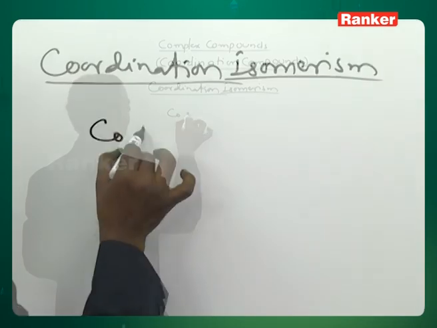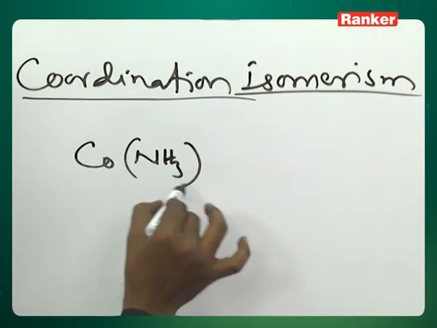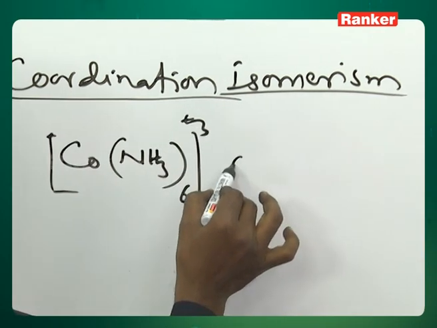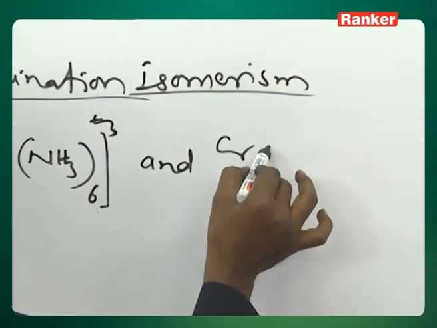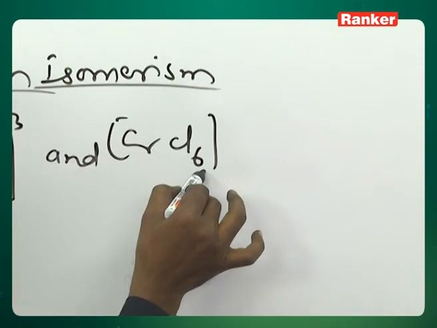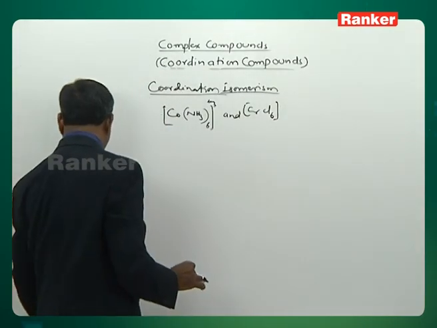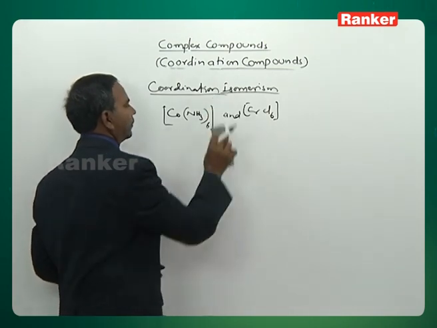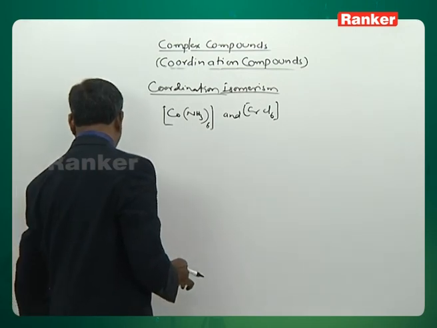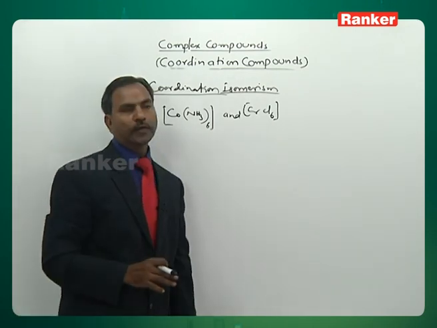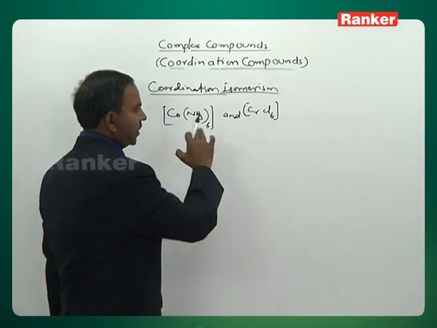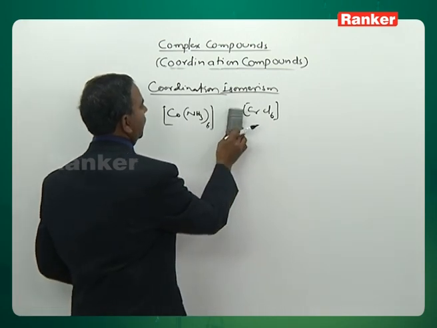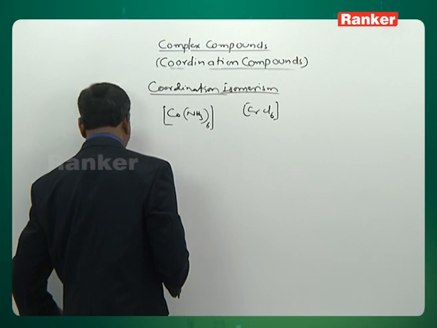Look, [Co(NH3)6] with plus 3 and [Cr(Cl)6] with minus 3. Instead of writing the plus 3 and minus 3, we need not write the charge. The plus 3 and minus 3 cancel. These are [Co(NH3)6][Cr(Cl)6]. By the exchange of ligands between these 2 coordinate spheres, you can write one more isomer.